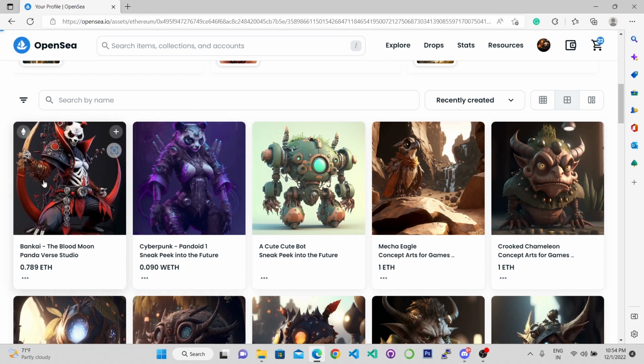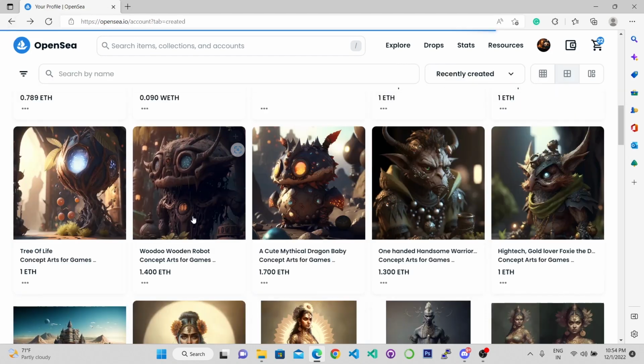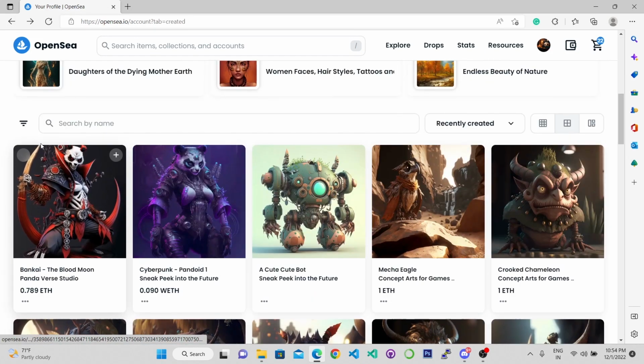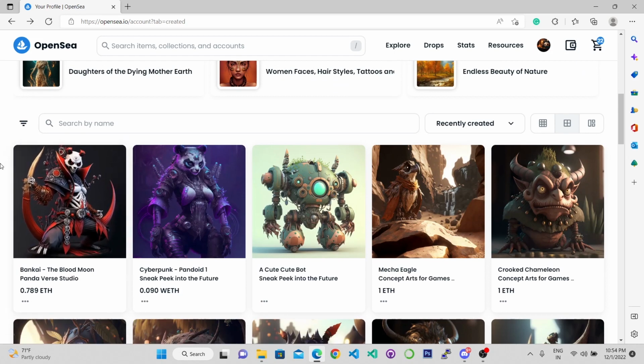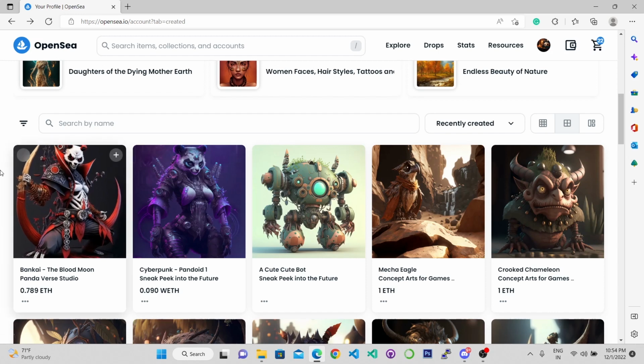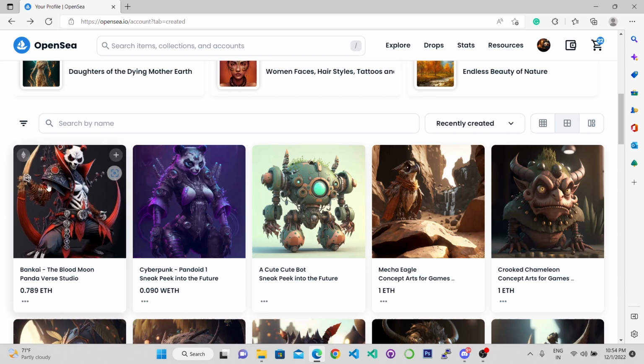So for this one, hopefully it loads fast. If not, let's just ignore that. This is a panda in some outfit. I used Panda and Bleach as an inspiration, and the Bankai. As you can see, the panda is holding a moon-shaped sword, unleashing his powers, Bankai.